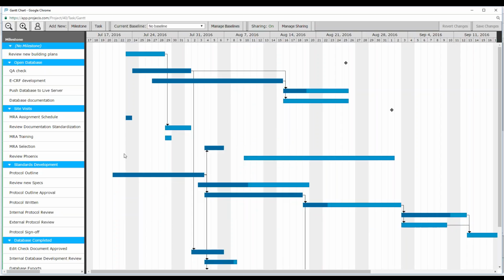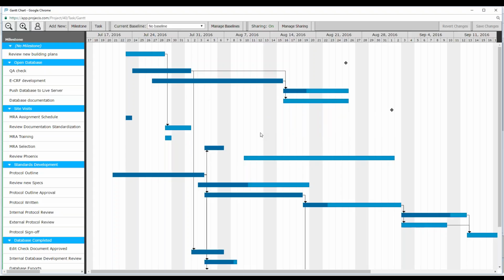Now, one of the things that I would recommend is if you're making a lot of changes, periodically save it. Because if you want to revert changes and you have a lot of changes that you've already implemented, it will undo all of the changes. And you don't necessarily want to do that. So you want to save it on a regular basis. So you could say, make sure that if you revert, you only revert the ones that you're not interested in. Okay. So that's how we can create dependencies. That's how we can create predecessors, and that's how you can manage some of this Gantt chart.